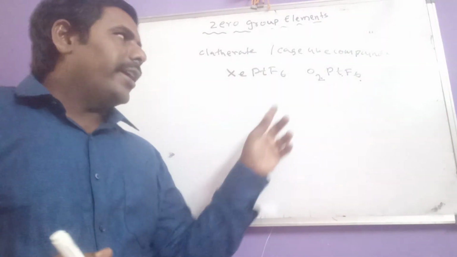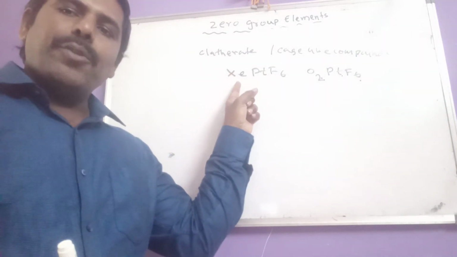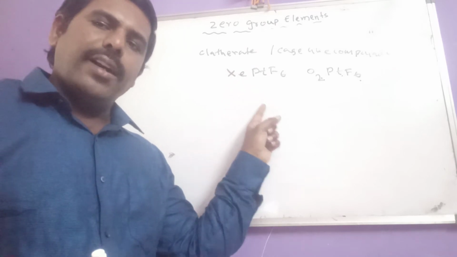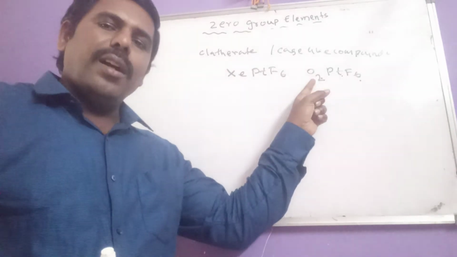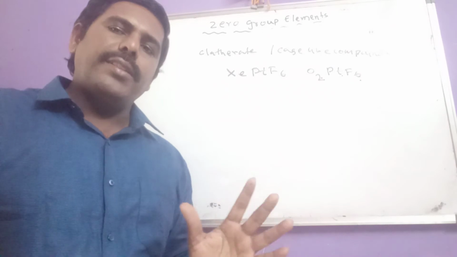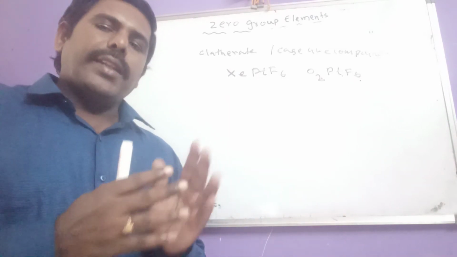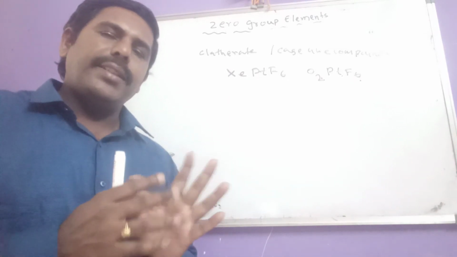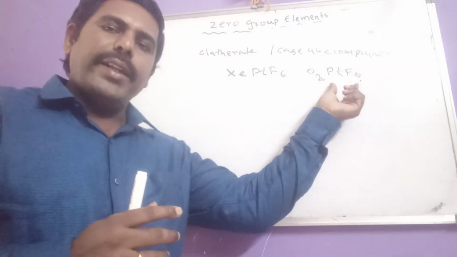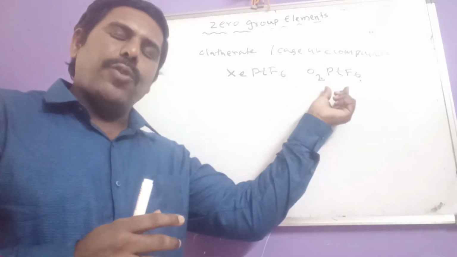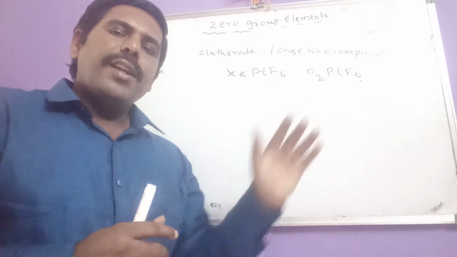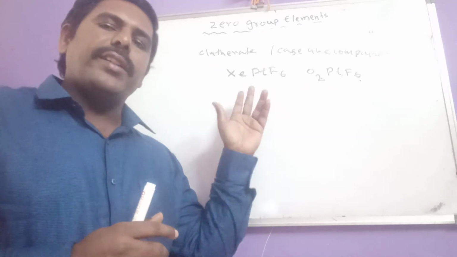Very simple here. The ionization potential value of xenon is almost the same as that of oxygen. So the scientist felt that if the reaction proceeds with oxygen to give O2PtF6, why not with xenon?